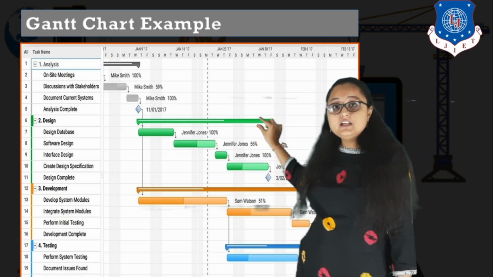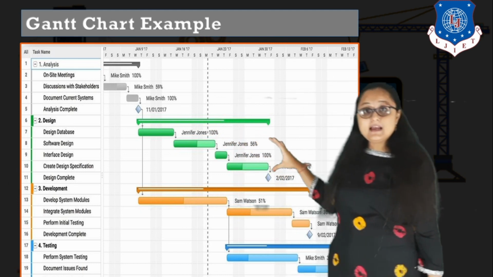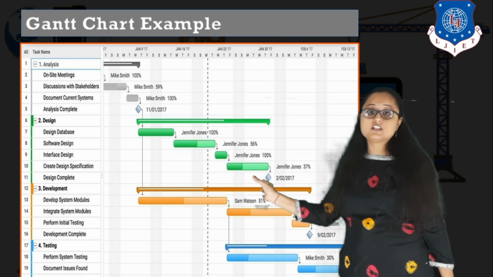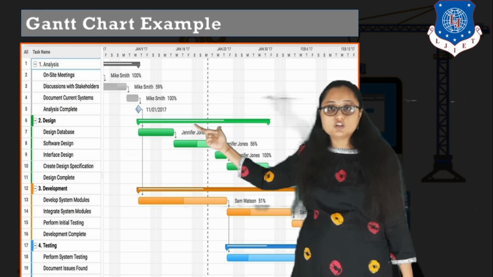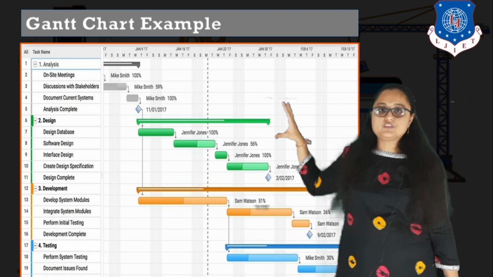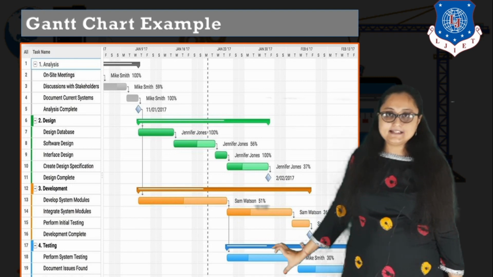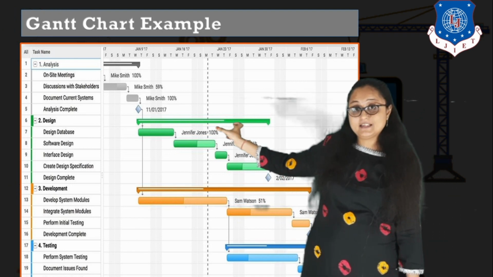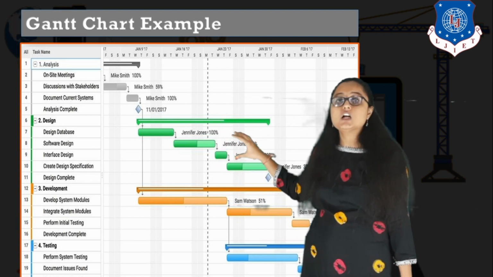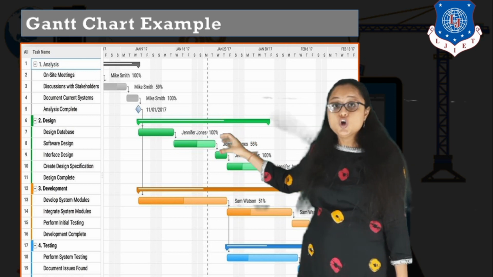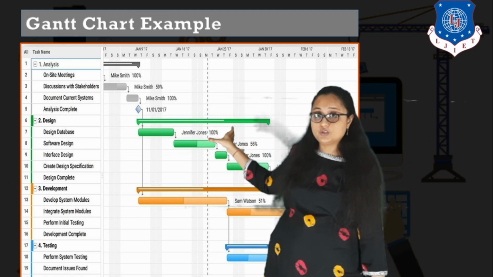So that is determined by this symbol. This is somewhat different type of symbol in a bar, whereas all the sub activities of these framework activities are determined by this shape, right? So you know that software design is a subset of this particular design. So we have different color code. We have green color for designing, we have orange color for development, we have blue color for testing. We have a different symbol for the framework activity as well as we have different symbol for the sub activity, so that we can distinguish that these are the sub activity and this is a framework activity. All the sub activities duration is actually the subset of the framework activities duration, obviously.